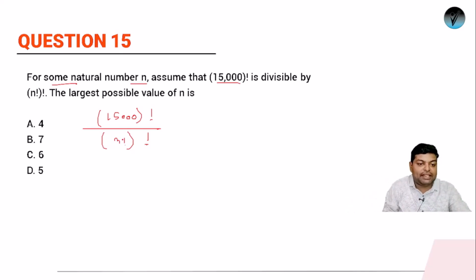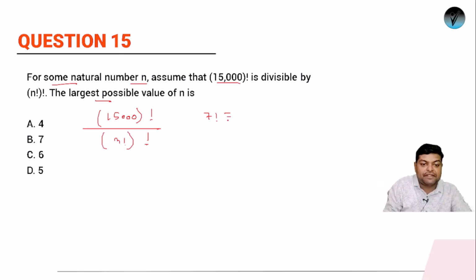Now suppose I do this, okay, so the question is what is the largest possible value? Going by options, I don't have the other options, so let us take and just assume the answer: what is 7 factorial? 7 factorial is 1 into 2 into 3 into 4 into 5 into 6 into 7.